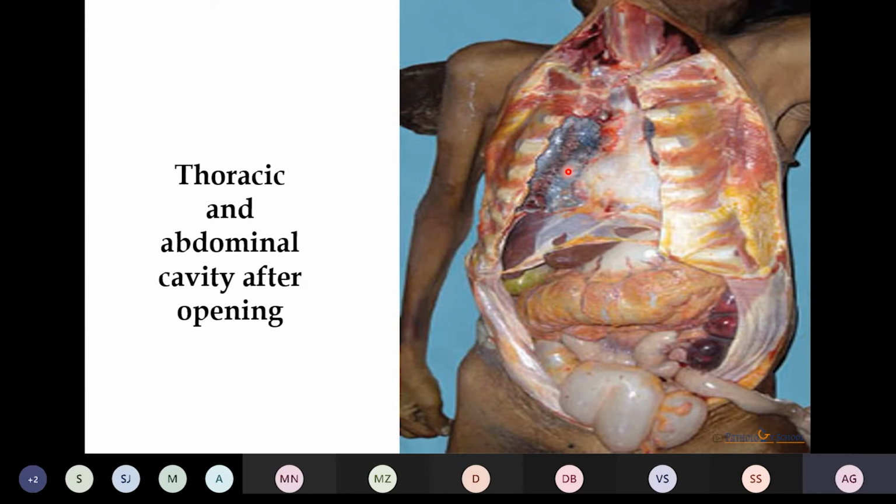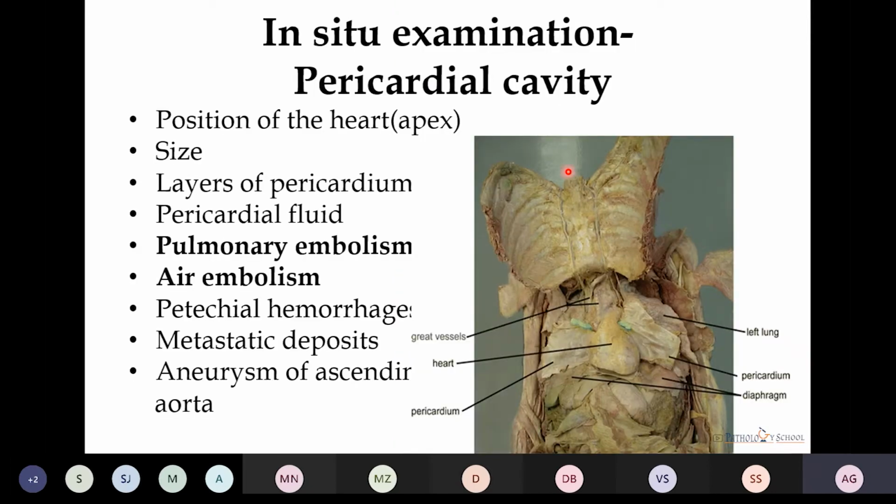So here now we start the in situ examination, which is the examination of the coverings and the organs with their coverings when they are present at their normal position. What to look for in the in situ examination of the pericardial cavity. First, we have to note down the position of the heart, which is noted by the apex, whether it is pointing towards the left, that is levocardia, or to the right, that is dextrocardia, or in the center, that is mesocardia. The size of the heart is to be noted, whether it is hypertrophied or atrophied.